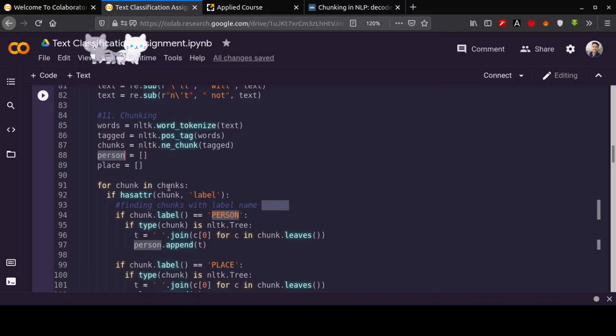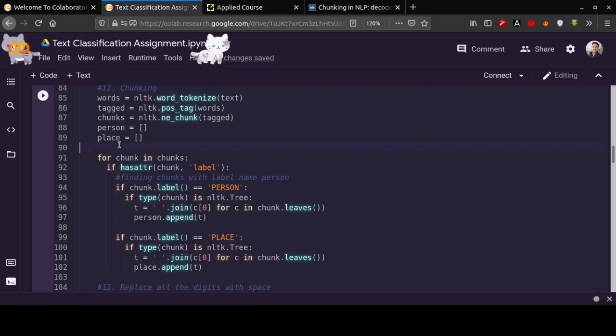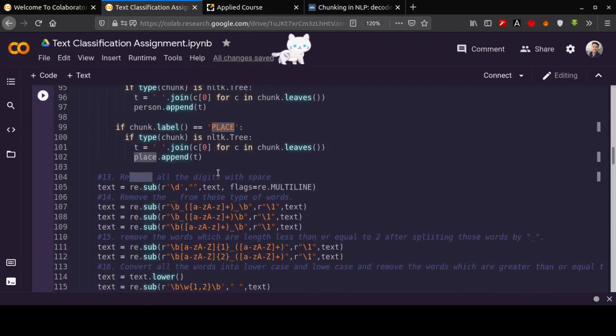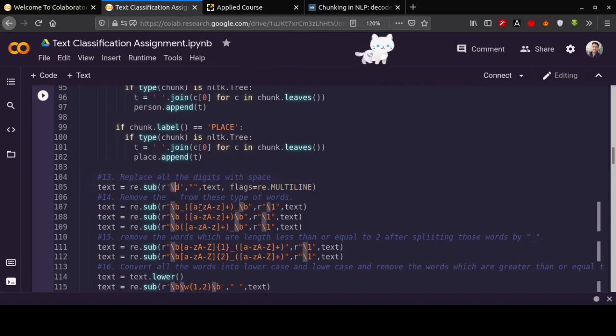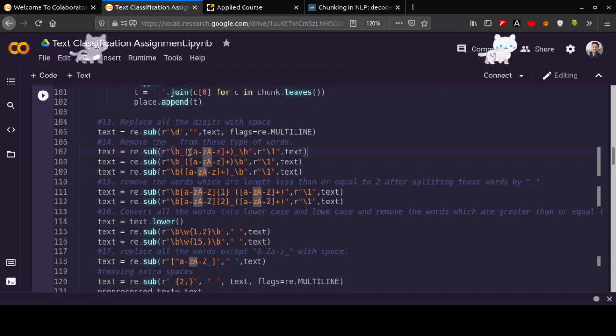We will append all the words which are tagged as place in the place variable. After that we will remove all the digits from our text. Here we will remove the words which start with an underscore and end with an underscore, only start with an underscore or only end with an underscore.